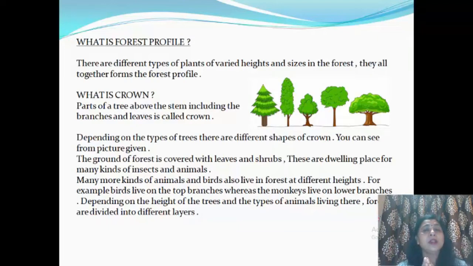Some birds are on the top of the tree, some live in the branches, and different types of animals dwell on the forest floor. For example, birds live on the top branches, whereas monkeys live on the lower branches. Depending on the height of the trees and the type of animals living there, forests are divided into different layers.